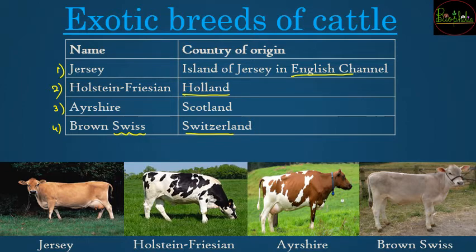So once you have understood about this, so the most popular or most demanded exotic breed of cattle is going to be the Holstein Friesian, because this particular cow is going to be the best in milk production. So the best breed in exotics is going to be Holstein Friesian. So with this we understood about the exotic breeds of cattle.